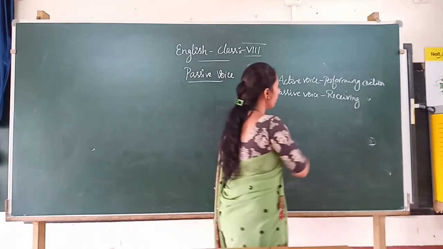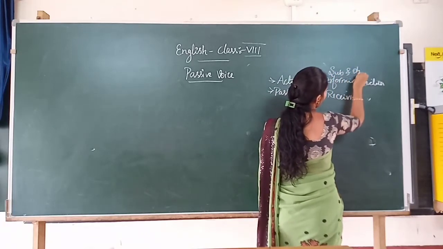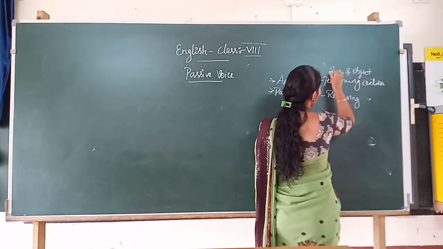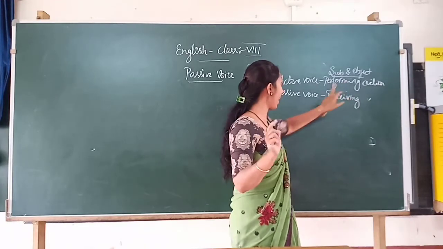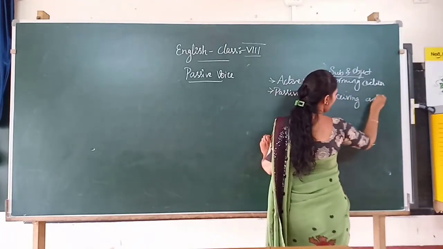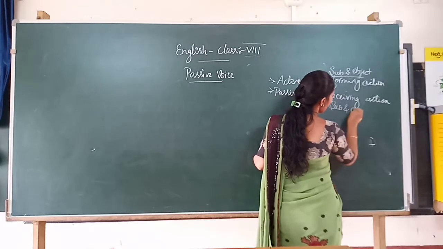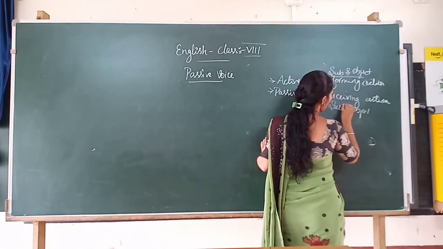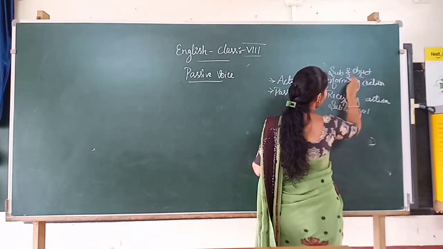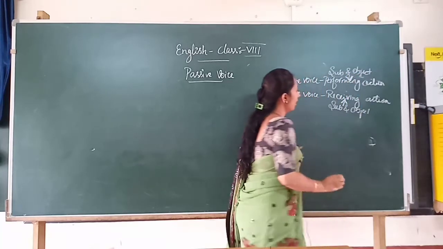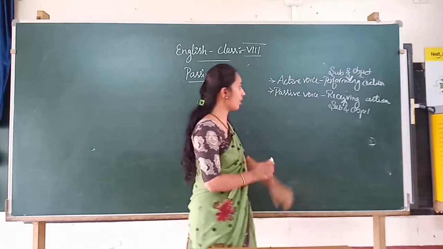See here, subject and object, both performing the action. That point you have to keep in the active voice. Whereas here, both subject and object receiving the action. Is it clear? Here they are receiving the action; there they are performing the action. That is the active voice and passive voice.